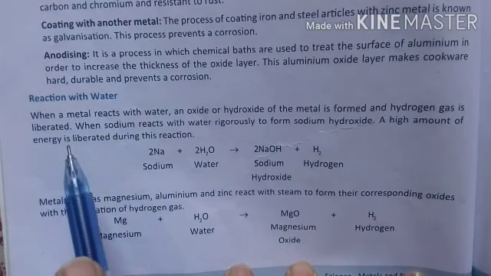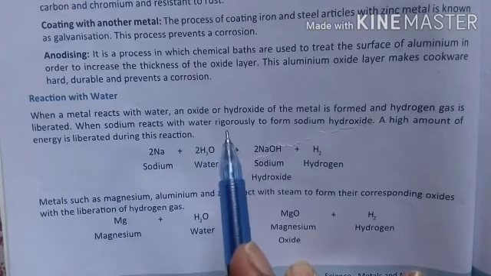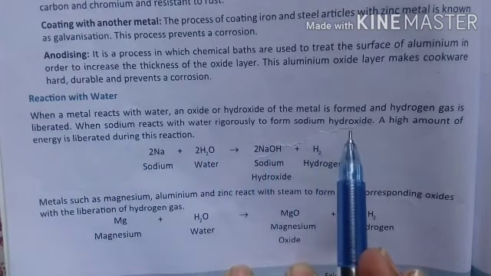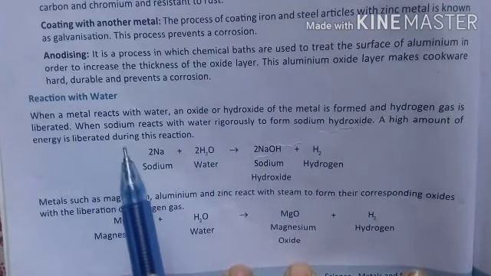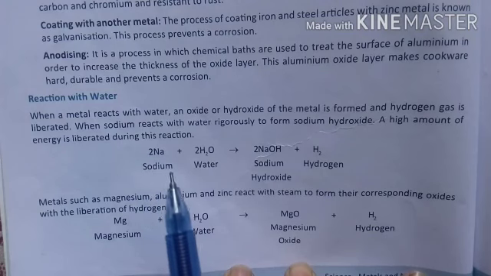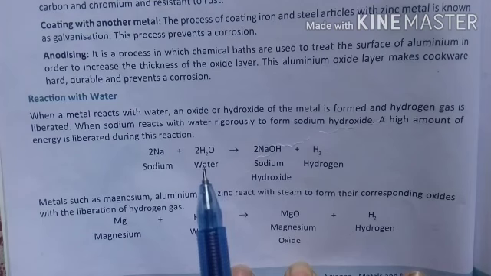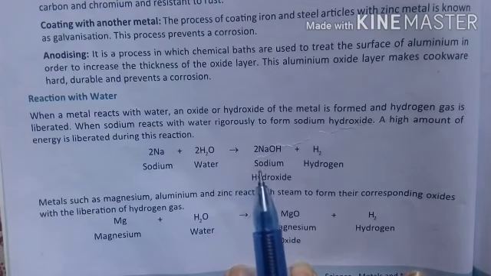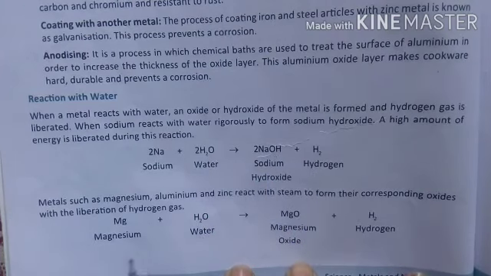Okay, so when sodium reacts with water vigorously to form sodium hydroxide, a high amount of energy is liberated during this reaction. Remember, 2 means 2 atoms: 2Na, that is sodium, reacts with water, H2O, to form sodium hydroxide, 2NaOH, plus hydrogen gas is released.